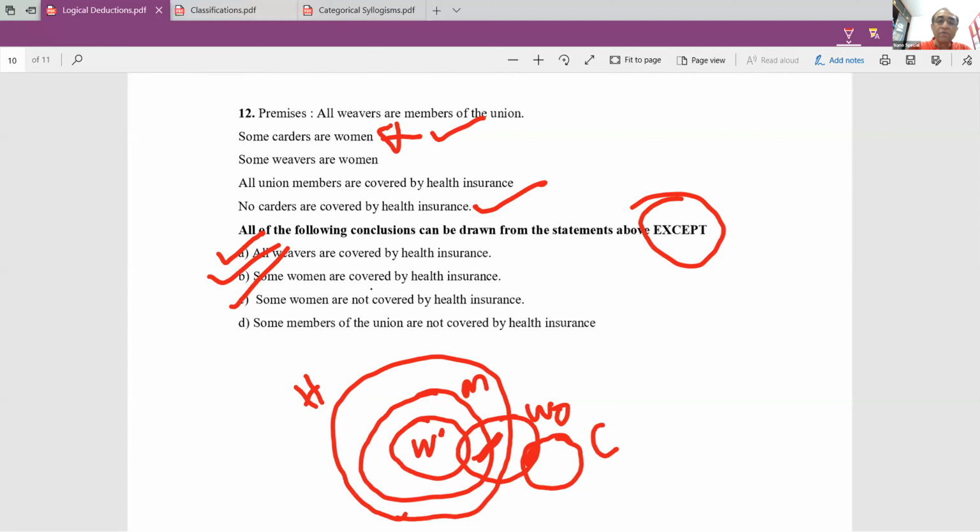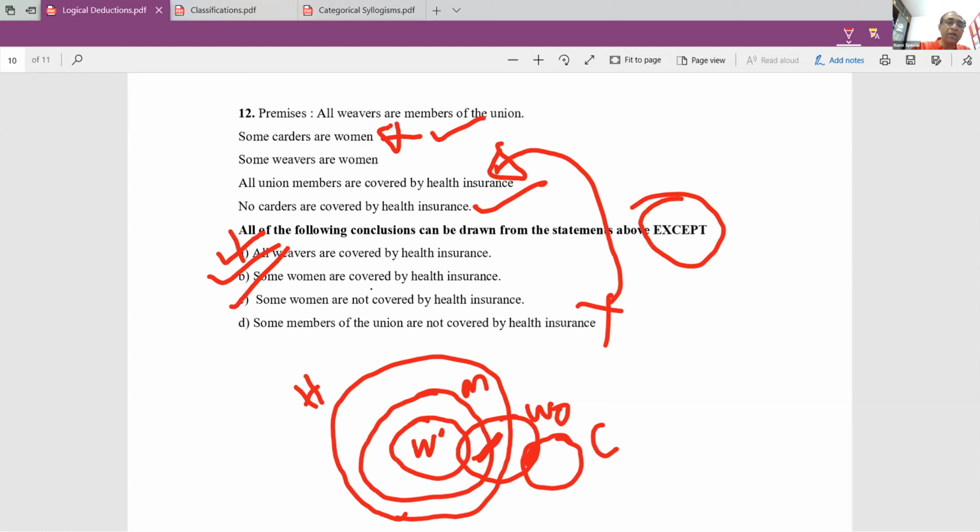Some members of the union are not covered by health insurance. This is not right. Why? Because all members of the union, all union members, are covered by health insurance. So to say that some members of the union are not covered by health insurance is not right. It is very simple, because it goes contrary to this. It goes contrary to this. So all union members are covered by health insurance. It is wrong to say that some members of the union are not covered by health insurance, and therefore the answer is D.